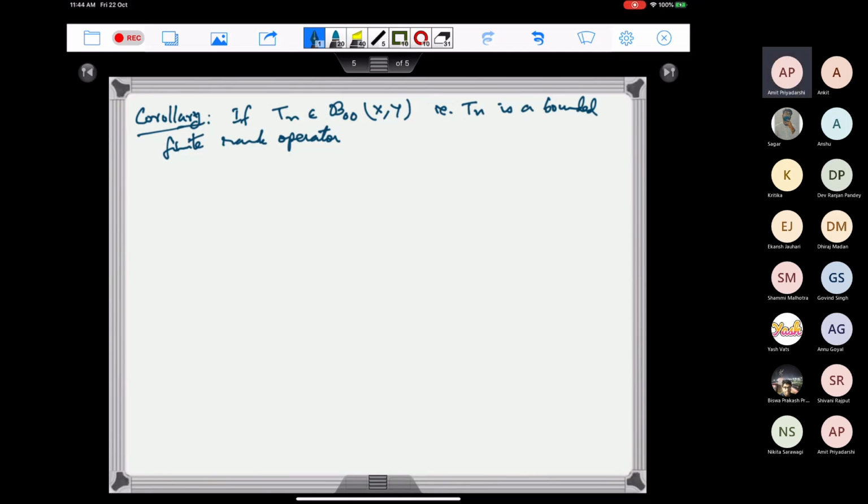So if Tn is a bounded finite rank operator for n in N and T belongs to B(X,Y) — actually, T being bounded will follow if I just assume that norm of Tn minus T goes to 0, but I'm still writing that T belongs to B(X,Y) — such that norm of Tn minus T goes to 0, then T is compact.